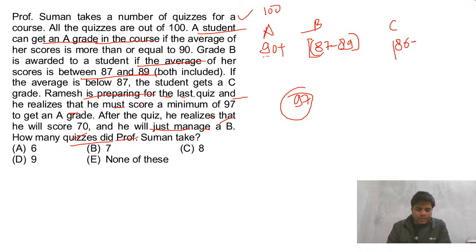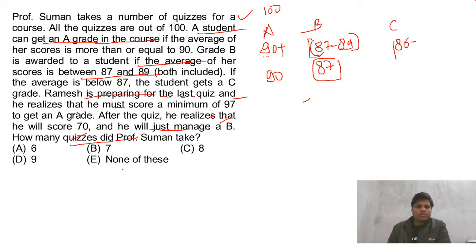So we need to find the number of quizzes. For B grade, at least 87 marks, and for A grade at least 90. So we'll use this to solve this question. I hope you guys have tried this question. So let's see.